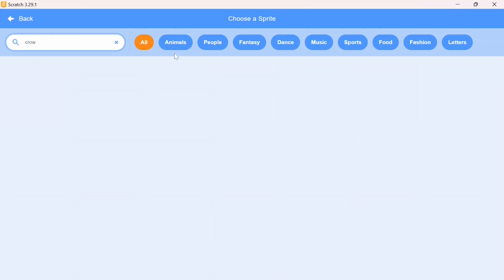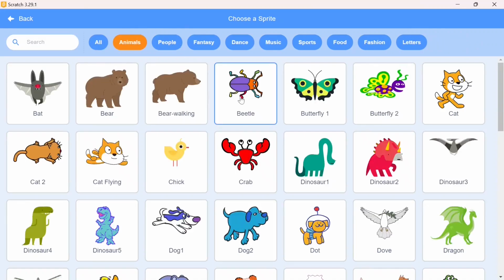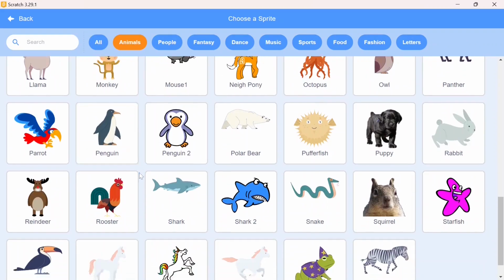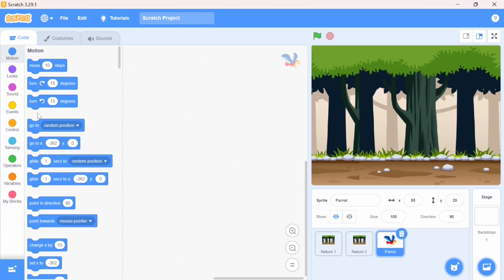What I need to do? I'll go to the animal and I'll search who's look like a crow. We don't have crow but we have parrot. Okay, I will take this parrot. Now what I need to do?